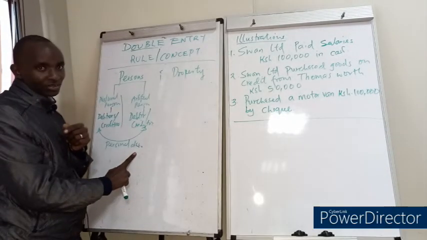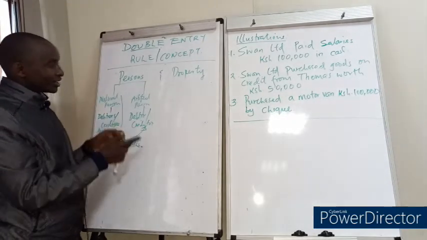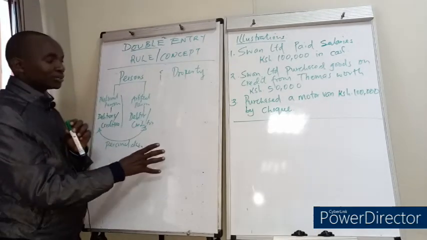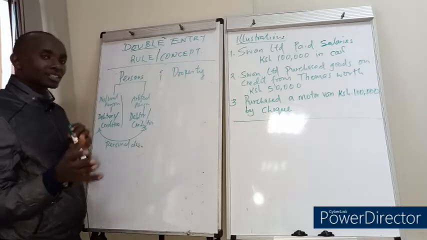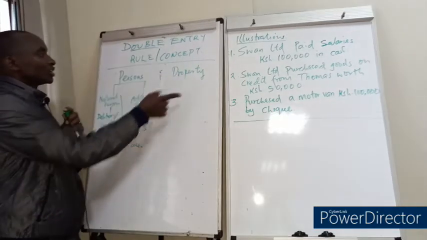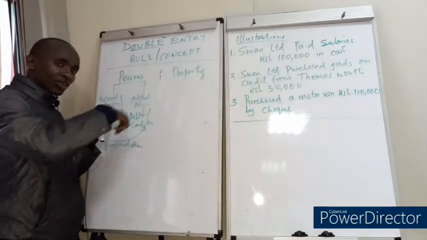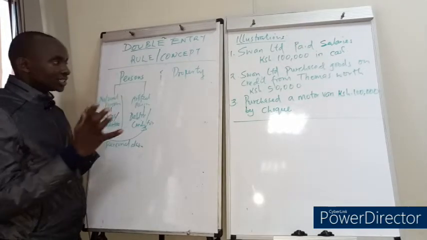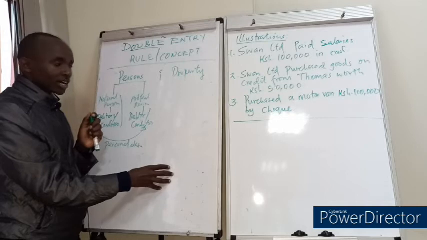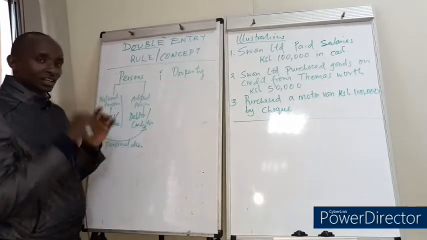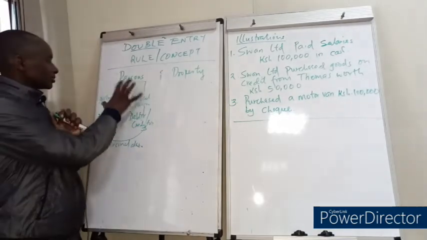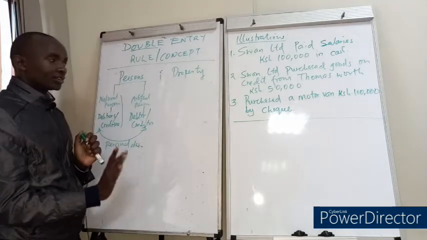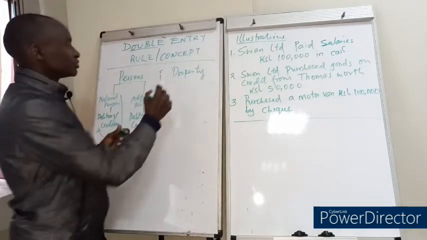The personal accounts. Remember, at the end of what I'm explaining here, we'll be able to get what is known as the classes of accounts. So I'm trying to go around, make sure that you understand, so that when we will be discussing what the classes of accounts are, we will be having the whole idea of the same. So the accounts that are kept for persons are known as the personal accounts. That's all. So let's move to property.